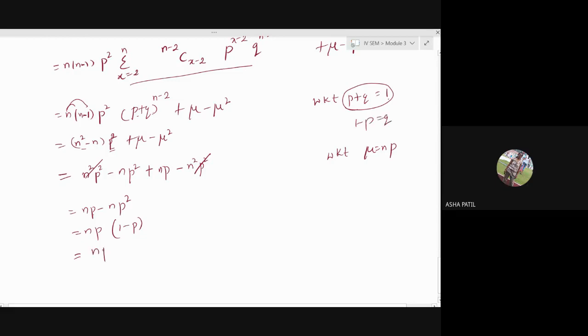We have npq. So the variance of a binomial distribution is npq, and therefore the standard deviation sigma is equal to the root of variance, root npq. So these are the derivations for the mean and standard deviation of the binomial distribution.